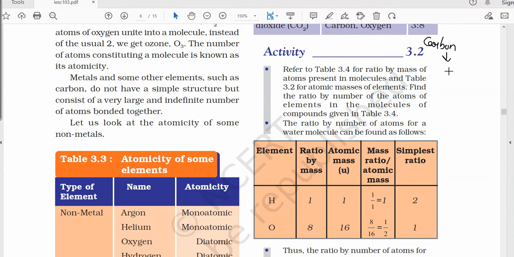So the examples can be graphite, then diamond, fullerene, Buckminster fullerene.